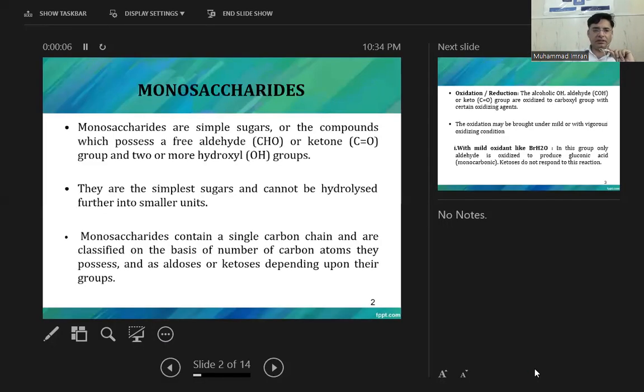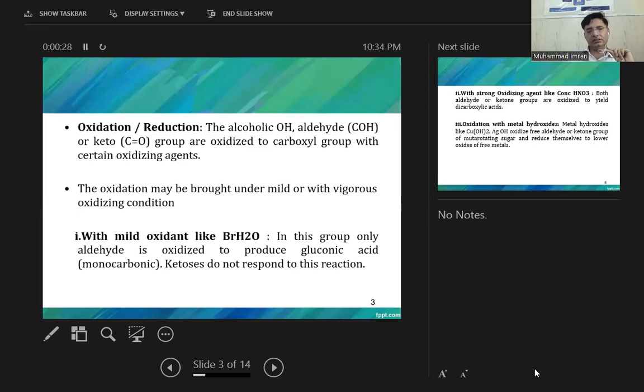So first of all, what are monosaccharides? Monosaccharides are the simplest sugars, or compounds which possess a free aldehyde or ketone group with at least 2 or 3 hydroxyl groups. Or you can say they are the simplest sugars which cannot be hydrolyzed further into smaller units. Oxidation, what is oxidation? Loss of electrons, loss of hydrogen and gain of oxygen is known as oxidation. And what is reduction? Gaining of electrons, gaining of hydrogen and loss of oxygen is known as reduction.